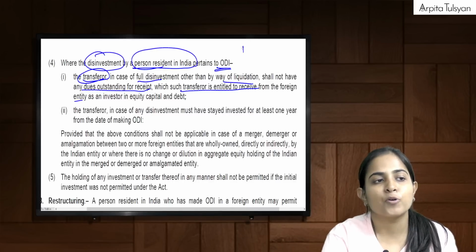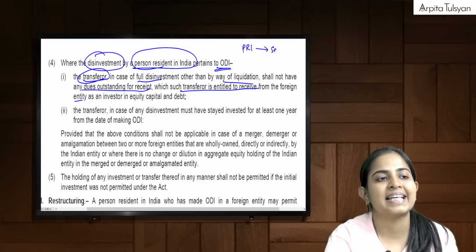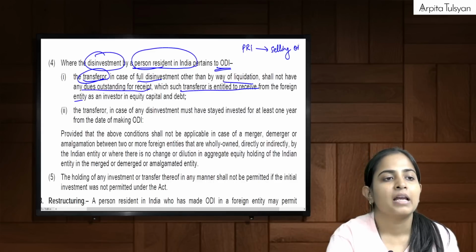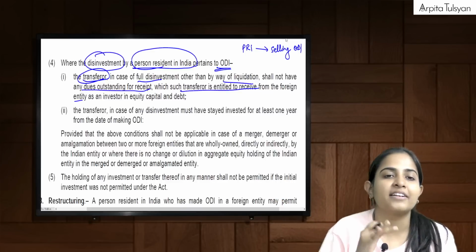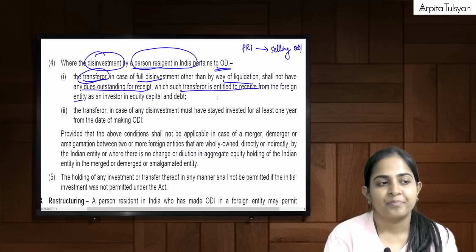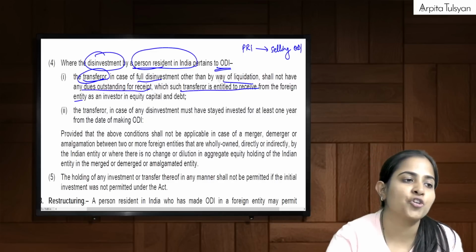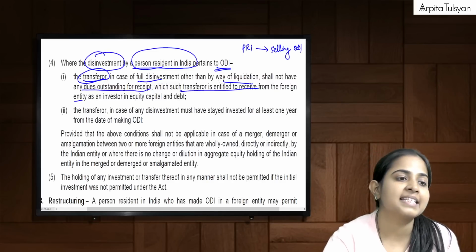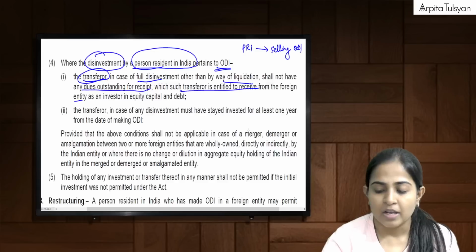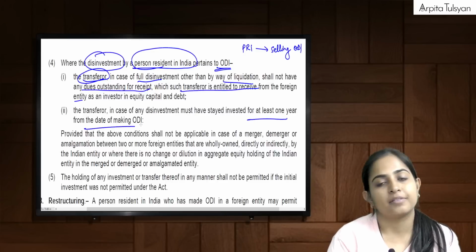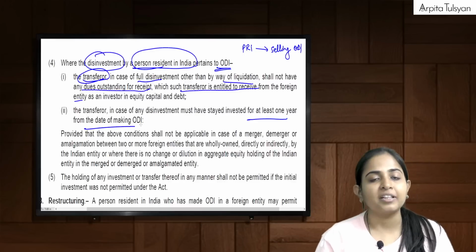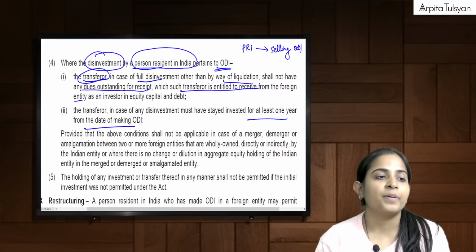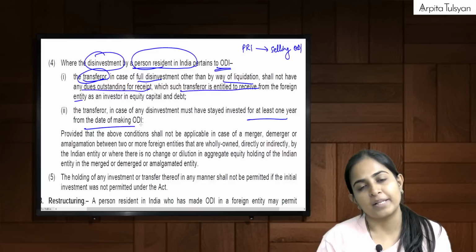Means, suppose a PRI is selling his ODI, full consideration should be received, and we can sell only after 1 year from the date of making the investment. Means there is a lock-in period of 1 year, and after that if you decide to sell, then you should be receiving full consideration from that particular foreign entity.